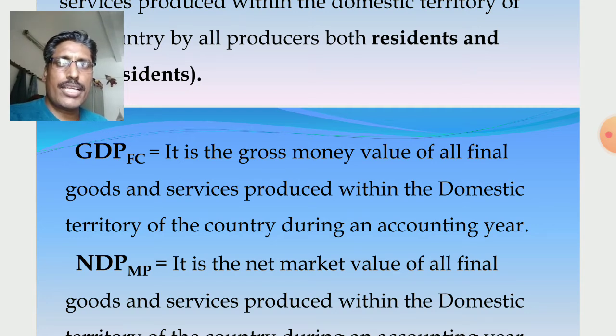So GDPFC: in the MP case it is the market value, but in the case of factor cost it is money value. So it is the gross money value of all final goods and services produced within the domestic territory of the country during an accounting year. So the GDPMP and GDPFC difference is that in case of market price it is market value, but in case of factor cost it is money value. Other things remain the same.